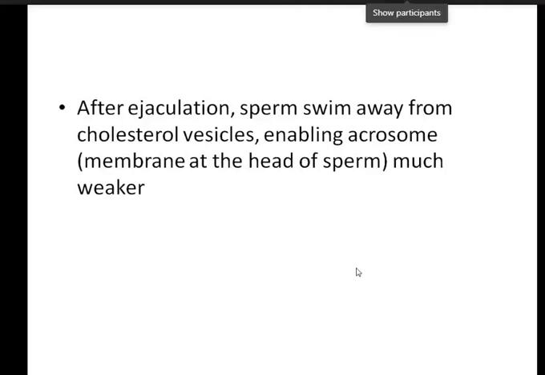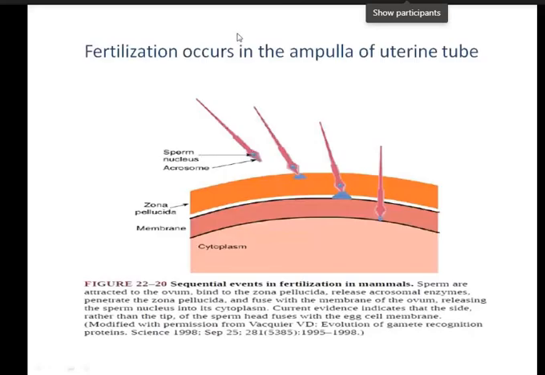Now there are different stages in fertilization that I will not discuss right now in more detail, but I'll discuss a few concepts regarding fertilization. Fertilization occurs in the ampulla of the uterine tube, or fallopian tube. This question can be asked in an MCQ: the site of fertilization is the ampulla of the fallopian tube.